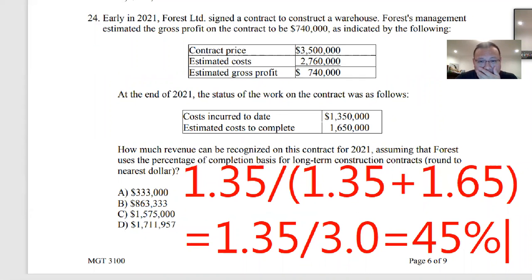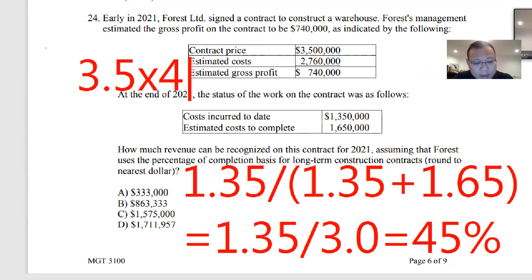Okay, the contract price. They are asking about how much revenue on this contract for 2021. So this is going to be 3.5 million times 45%.